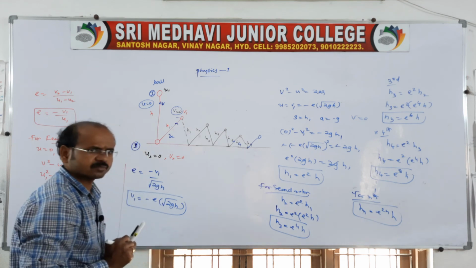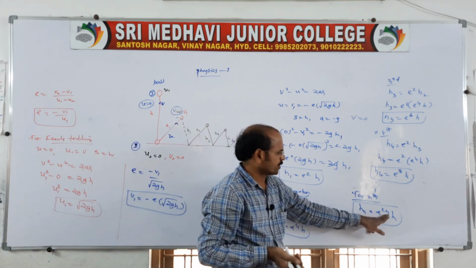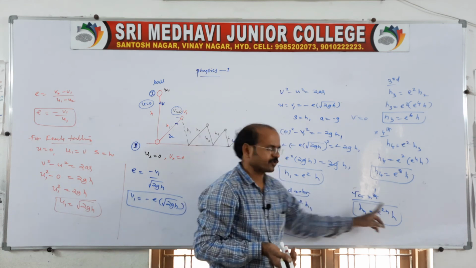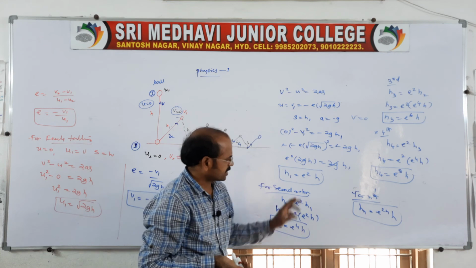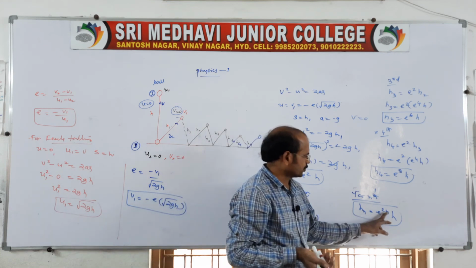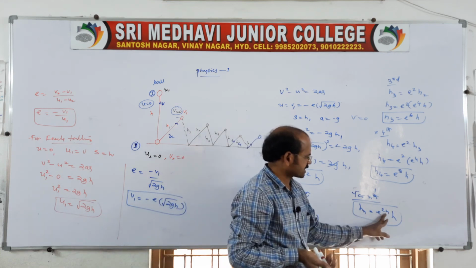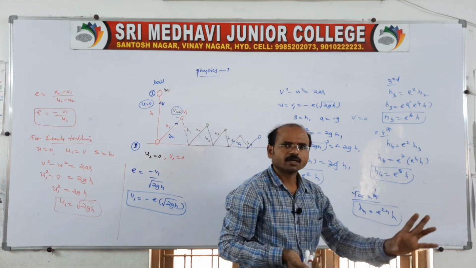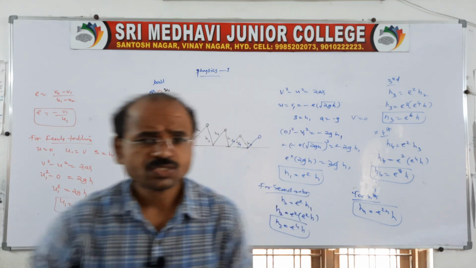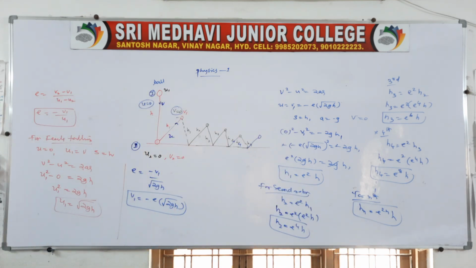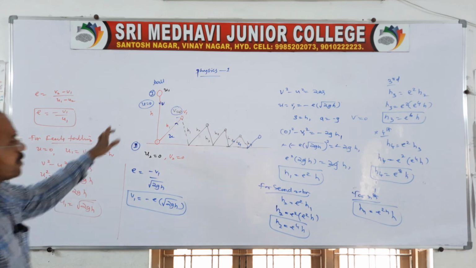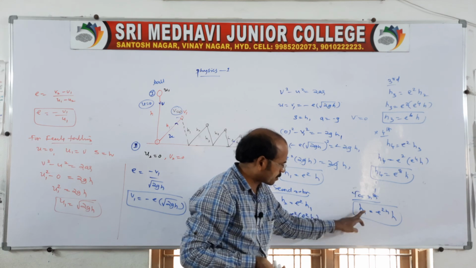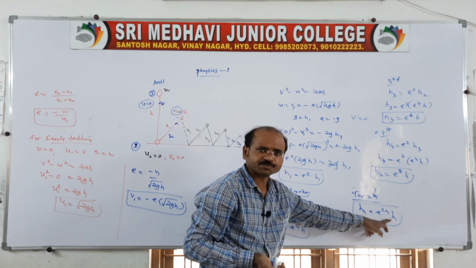Suppose you take the first rebound, n as 1, therefore h1 is e square into h. For 2, it is e power 4 into h. For the third rebound, 2 into 3, we get e power 6. Fourth rebound e power 8, fifth rebound 10, sixth rebound 12, and so on. So for n rebounds, the height attained by the nth rebound, hn, is equal to e power 2n into h.